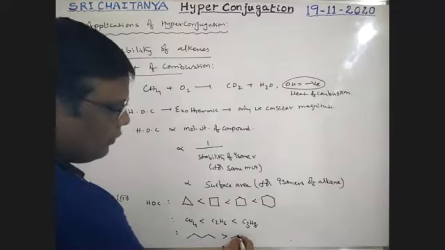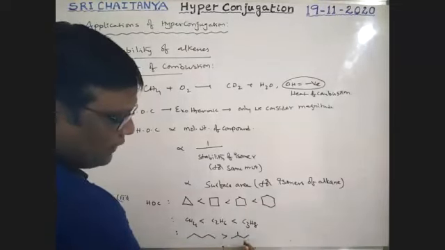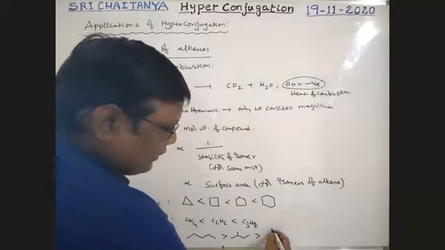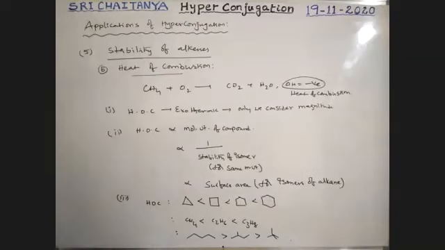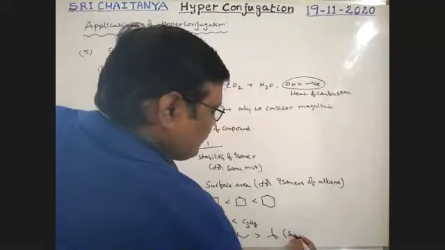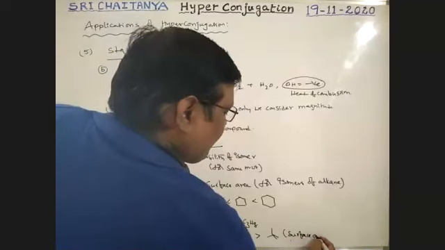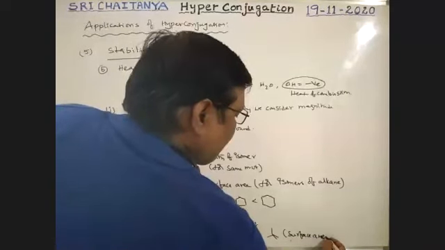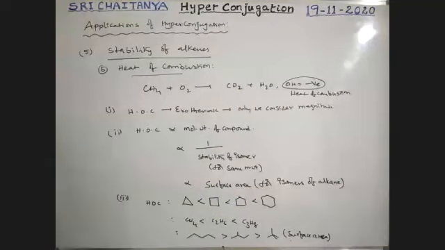For the others, surface area is decreased. So this is based on surface area, it is a concept.